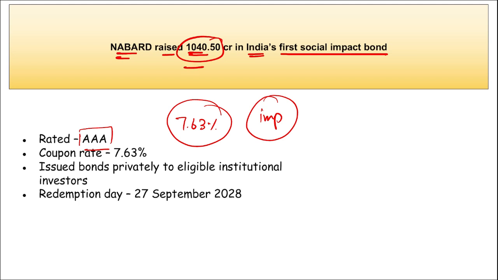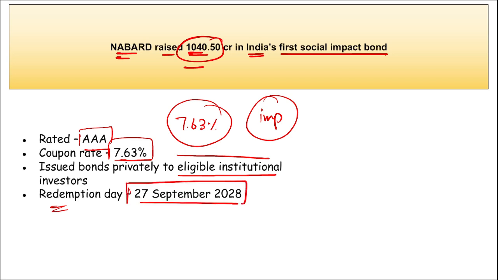I repeat, NABARD raised AAA rated bonds worth 1040.5 crore rupees, right, with a coupon rate or interest rate of 7.63%. Important. NABARD issued bonds privately to eligible institutional investors, and the redemption date here is 27 September 2028. That is for 5 years.